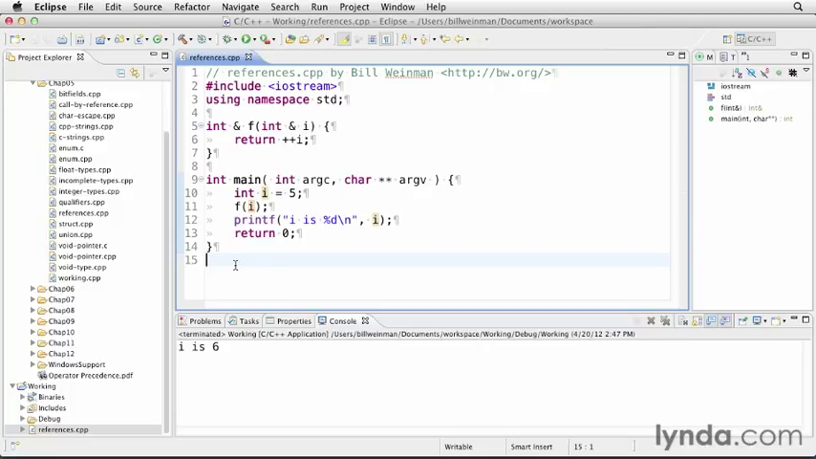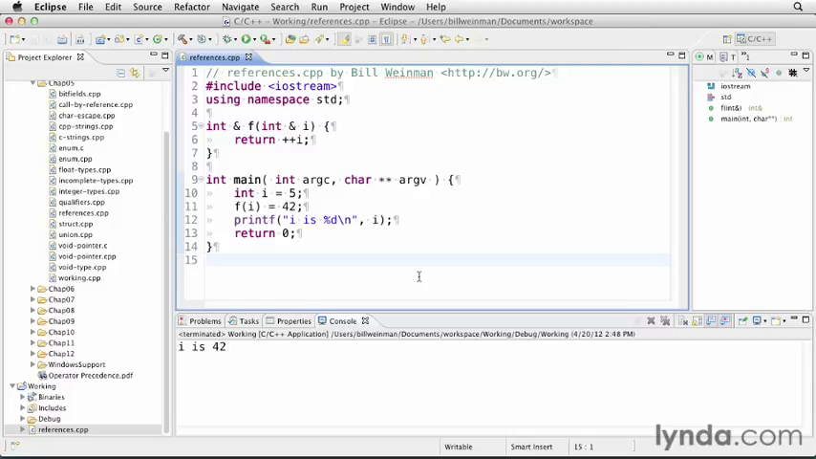This gets even more insidious, if I can use that word, when I do something like this. I'm now assigning a value to what's being returned by that function. And remember, what's being returned by that function is a reference to i. So what happens here is that i is now 42. And this is commonly how things like operator overloads are done, and we'll cover that when we get to C++ classes later on in this course.